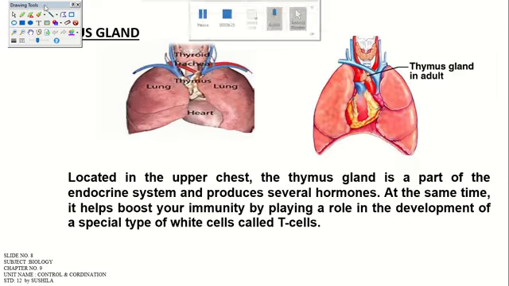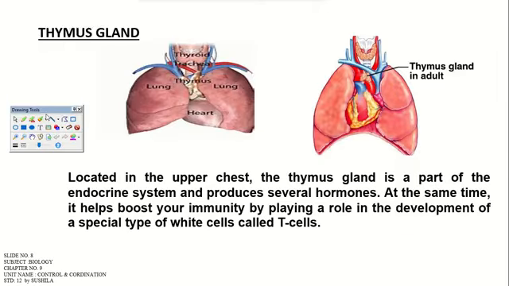Now on our screen you can see the other gland, the thymus gland. For the thymus gland, where is the location, what type of hormone is it producing, and what type of function does it have, that is very important. Located in the upper chest, the thymus gland is a part of the endocrine system and produces several hormones. At the same time, it helps boost your immunity by playing a role in the development of a special white cell called T cells, right?